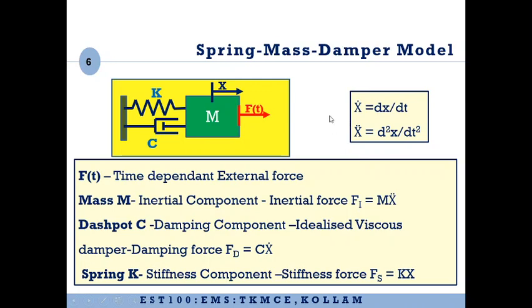So in this slide, what we have learned is the spring mass damper model. The spring, the mass, and the damper are the three main components in any vibrating system. Mass is the inertial component, damper is the energy dissipation mechanism, and spring is the elastic or stiffness or restoring element, bringing the mass back to its original position.